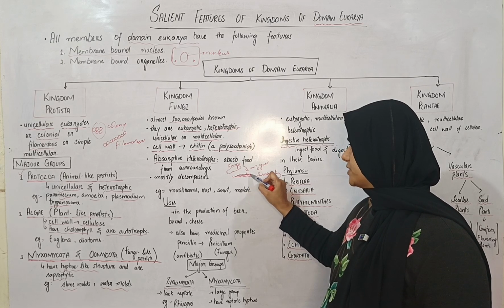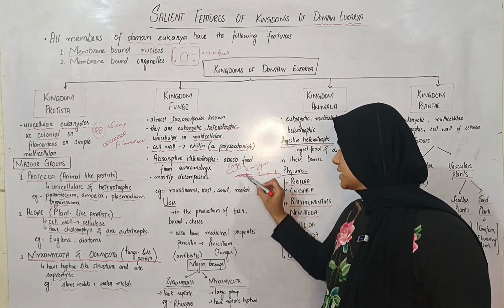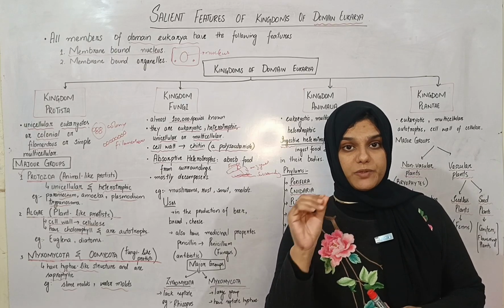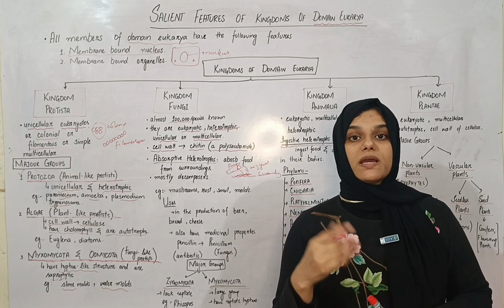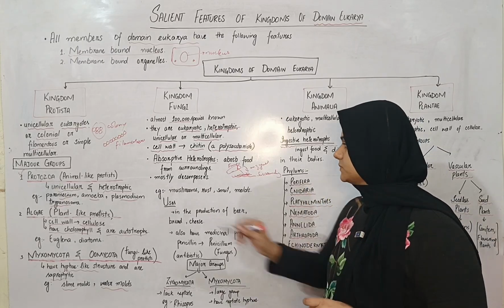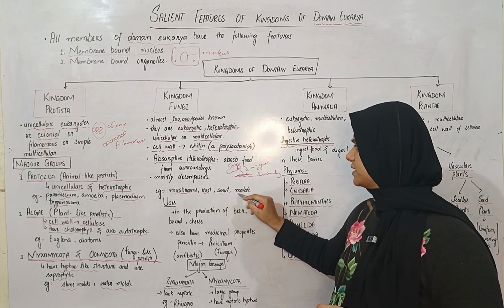And then these nutrients, the simplified food, are absorbed by the fungus. So this type of heterotrophic nutrition is called the absorptive mode of nutrition, and this is the speciality of a fungus. Examples include mushroom, rust, smut, molds.